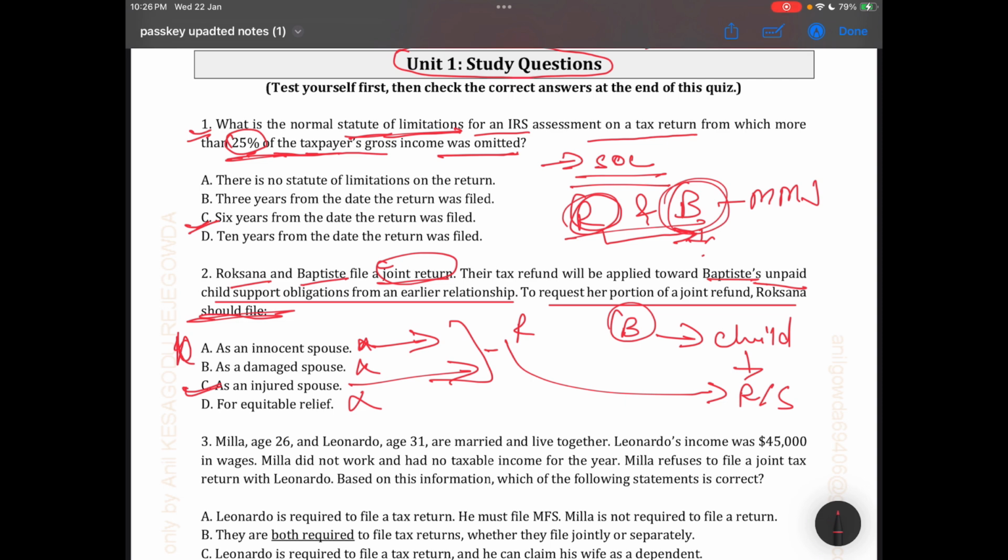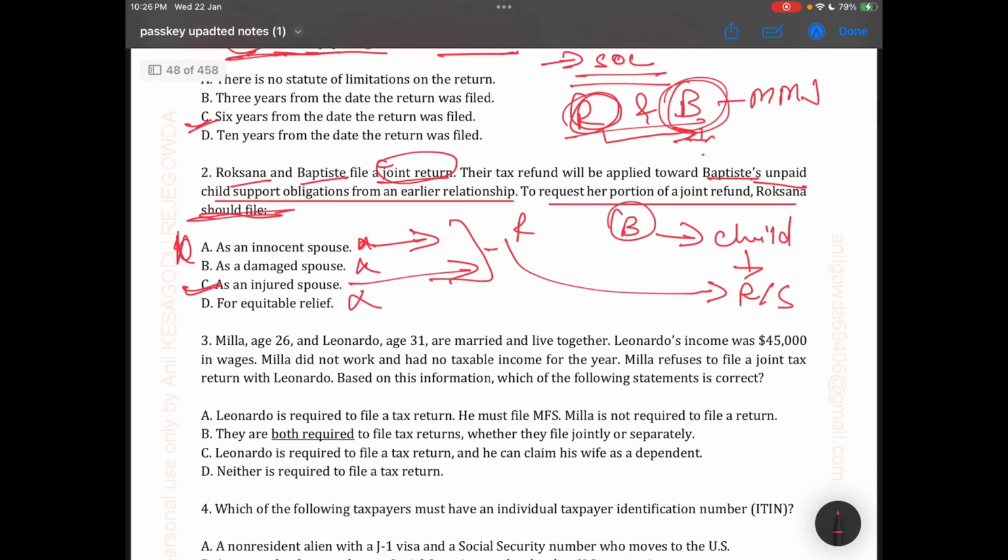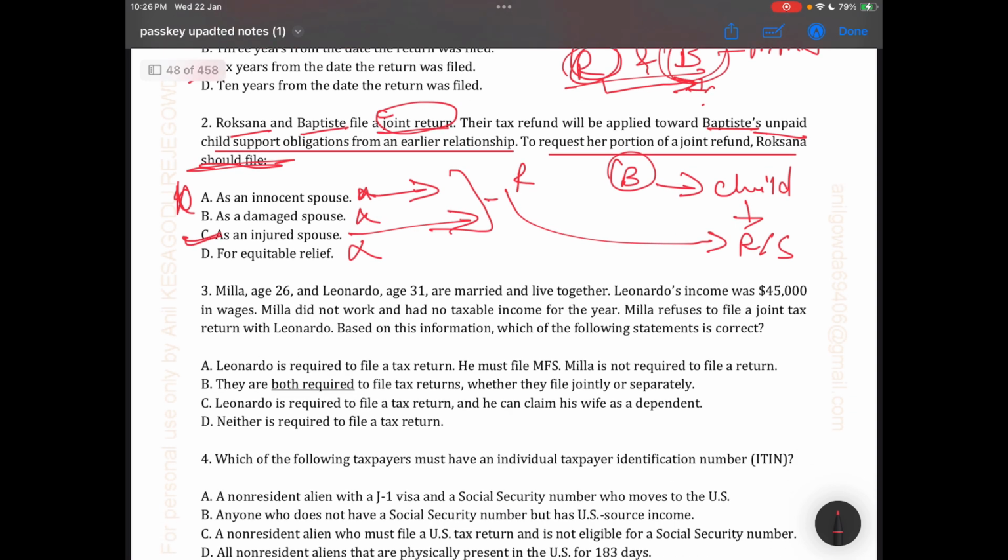I'll make a separate video on innocent spouse and injured spouse. In this case, it is injured spouse, because one taxpayer's credit will apply to another taxpayer's liability or support obligation. So the option will be C.